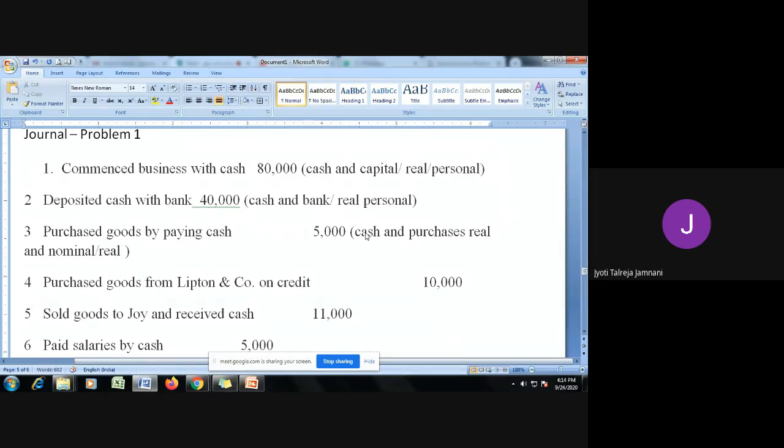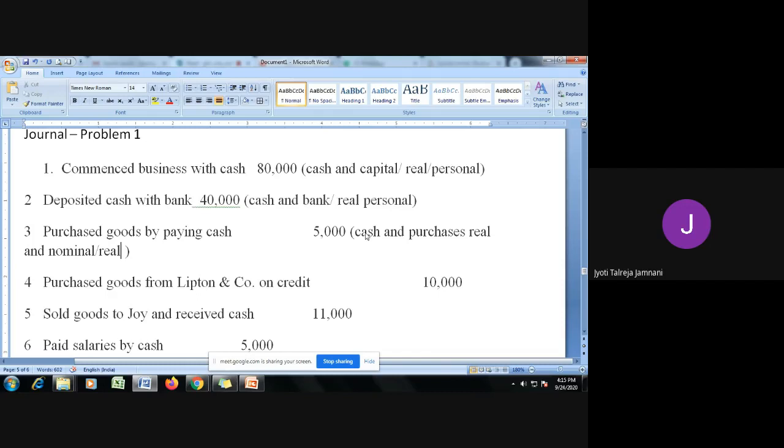If you treat them as asset, it is real account. So whichever way you treat it, whether you take a nominal rule or real rule, the problem would be correct. Okay, so now what are the purchases and entries? Let's see. Now cash is real account, and when you purchase goods and pay cash, cash goes out. So cash should be credited.